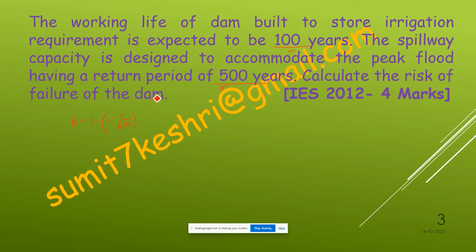The value is 0.1814, so you can say 18.14%. This will be the answer. Clear? Any doubt, anyone?